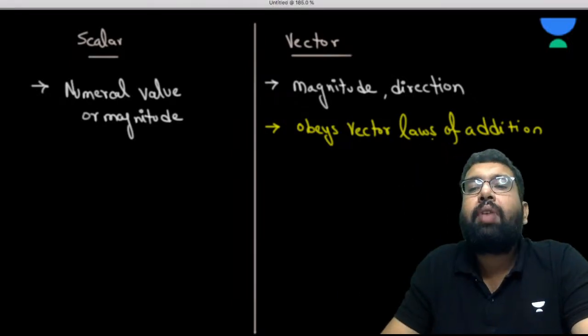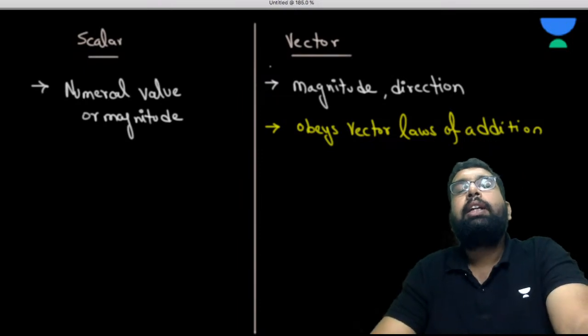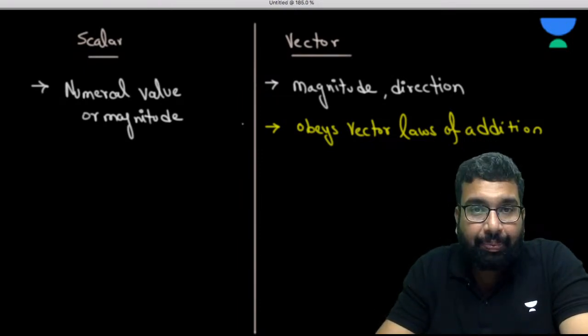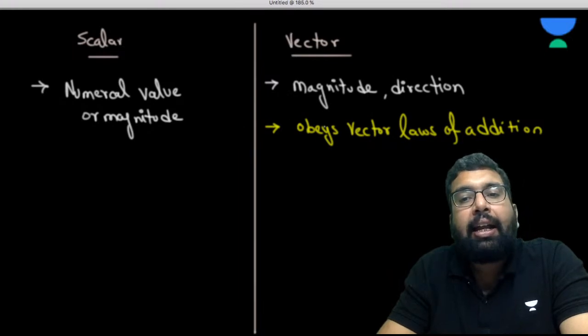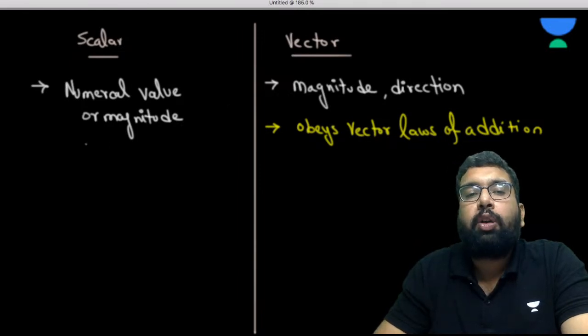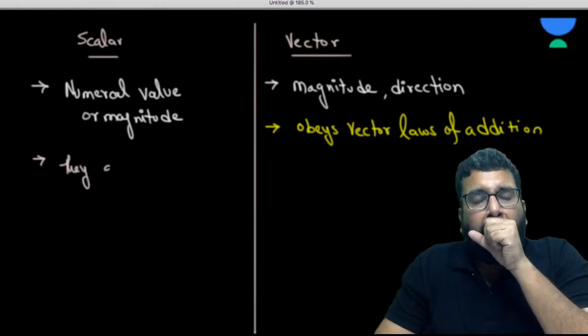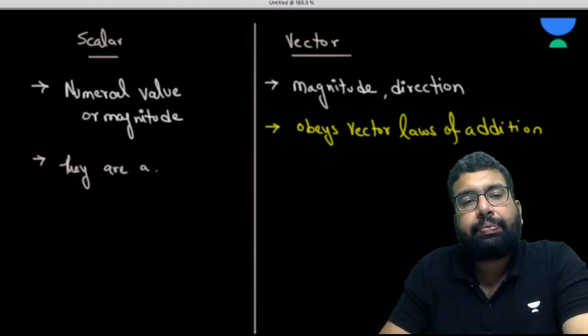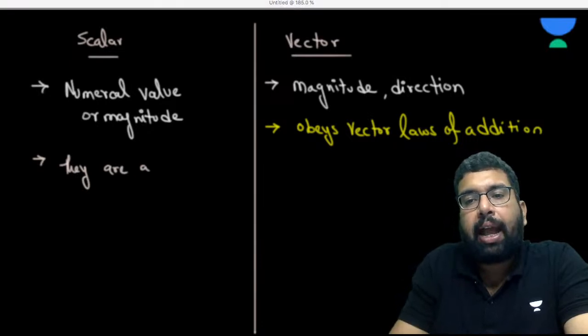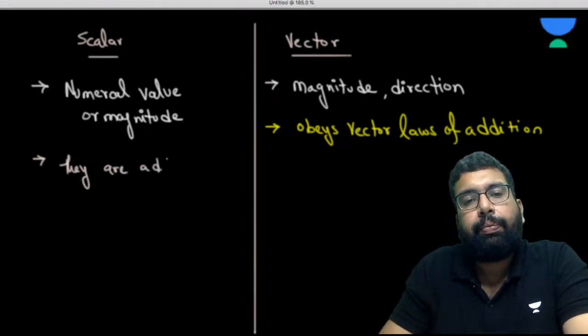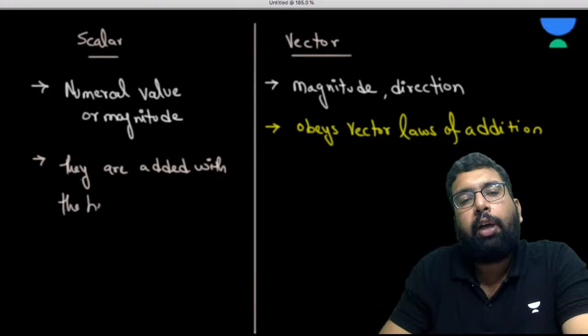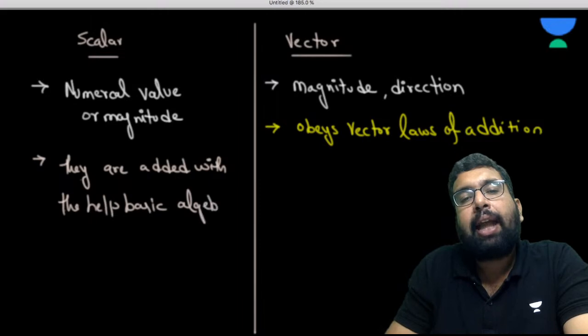Now, the vector obeys vectors law of addition. That means that they are added by using vectors laws of addition. On the other hand, what is a scalar? They are added with the help of basic algebraic laws.